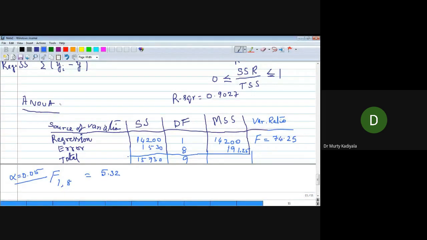5.32. For alpha equal to 0.05 you have seen, or 0.025 you have seen? Alpha is equal to 5% means 0.05. If it is the two-tailed test, what value will you see?